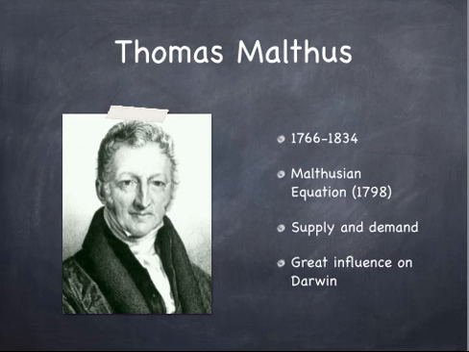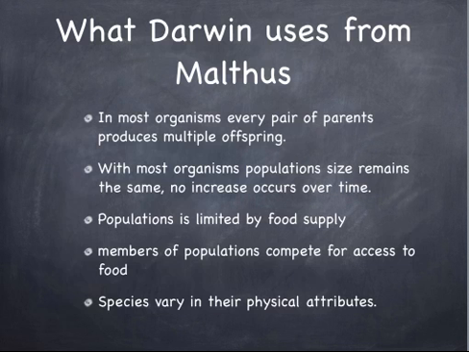Now, in your book, it does state what Darwin takes from Malthus, and this is really important in his developing of the theory of evolution. So let's look at this real quick and review it. Darwin uses from Malthus that population numbers can never surpass the amount of resources available to them.